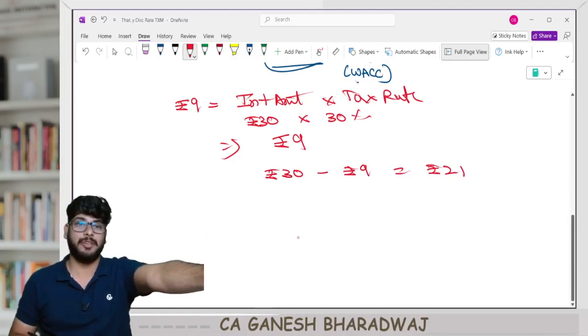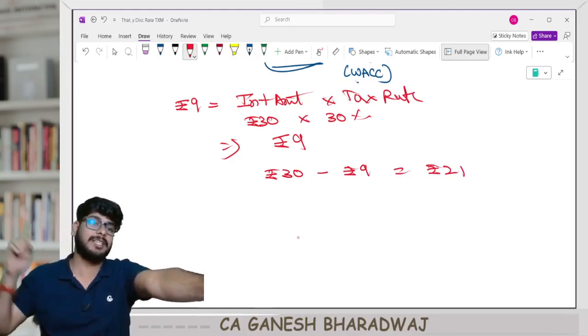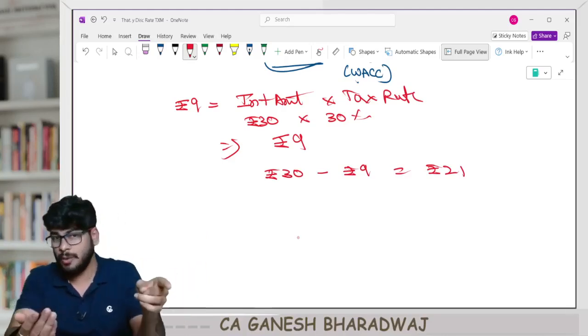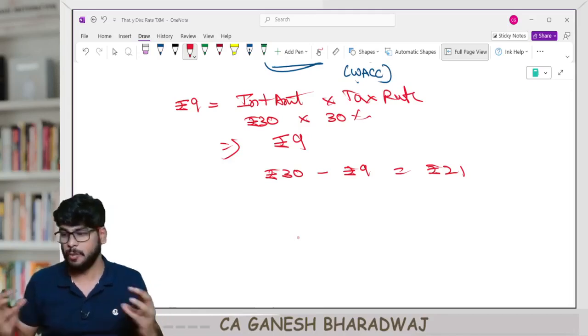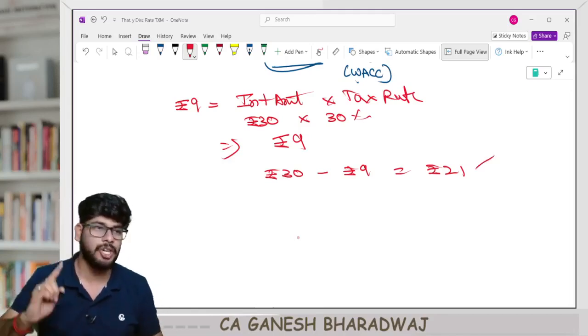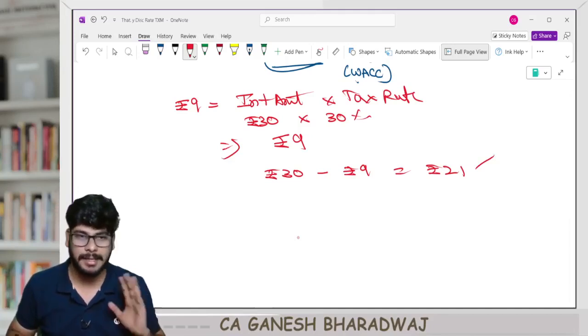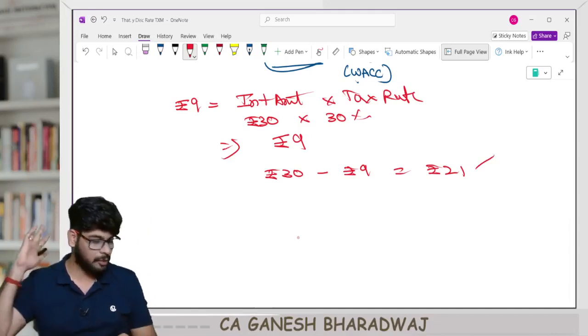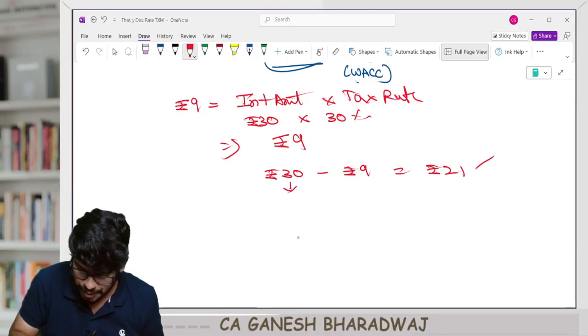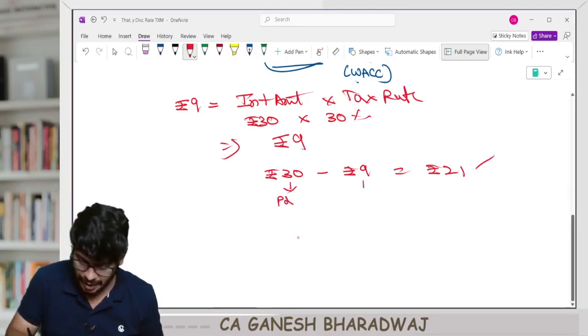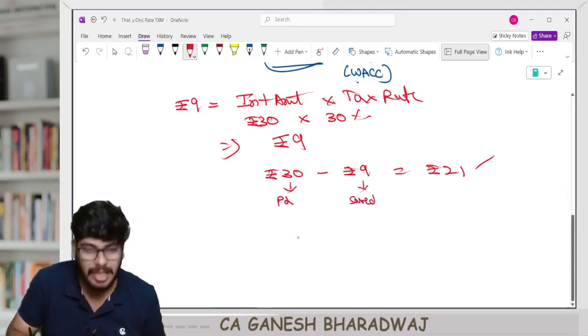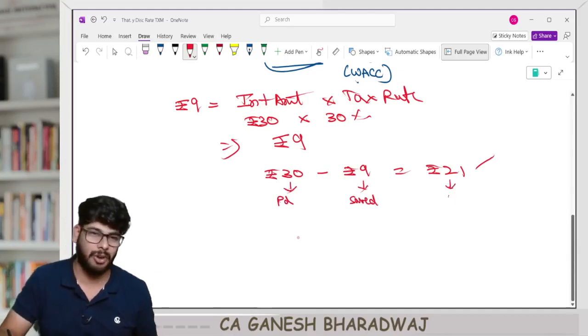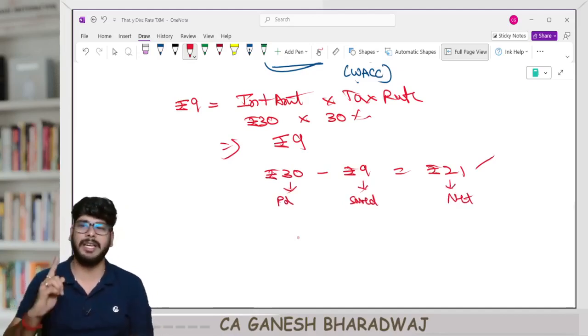Because I paid this 30 rupees, the government allowed this tax benefit on the interest component. So I was able to save 9 rupees parallelly. So my net effective interest cost is how much? 21 rupees. Agreeing with me on this? Guys, are you all able to follow? Because this 30 rupees is what I paid. This 9 rupees is what I saved. So net effective interest cost is going to be 21 rupees. Agreeing with me on this?